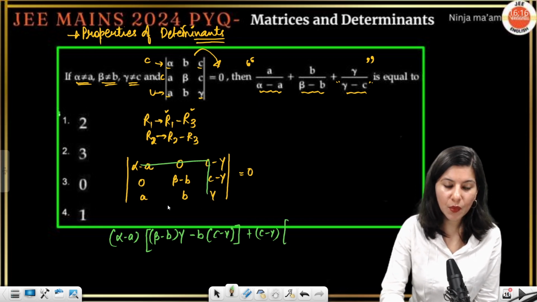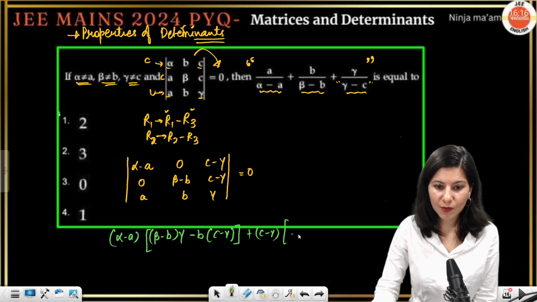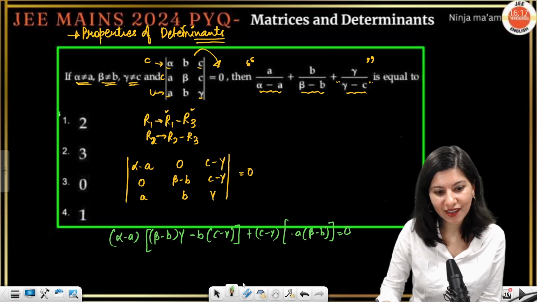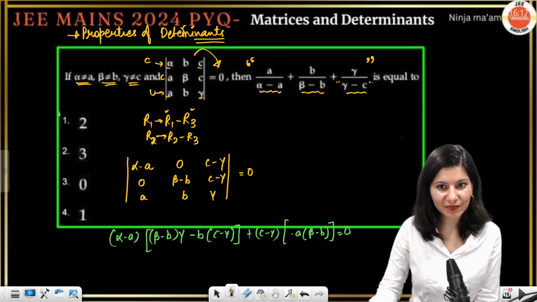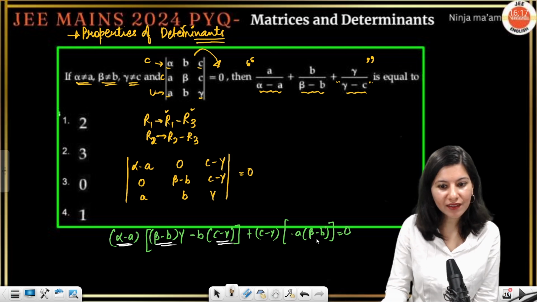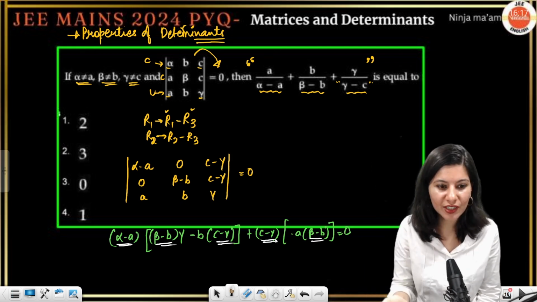So this is 0 and minus a times beta minus b. So minus a, beta minus b, that is equal to 0. Now obviously, you don't have to multiply it. You want to keep these things intact. If you multiply it, it will vanish, and then it will be the same as the random opening of the determinant.